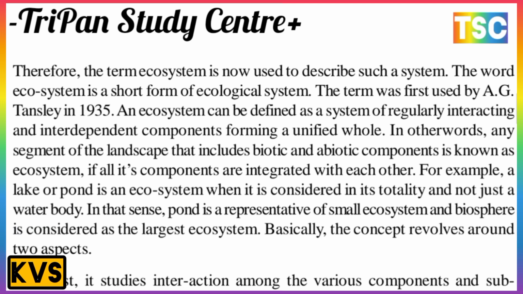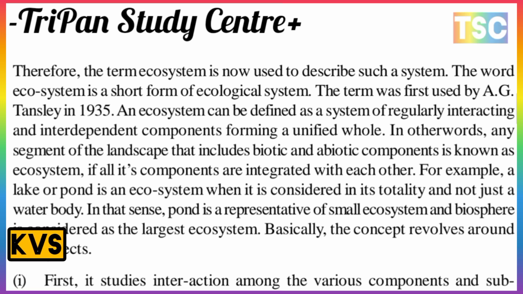What is an ecosystem here? Any segment of the landscape that includes a biotic component is known as an ecosystem if all its components are integrated with each other. For example, a lake or pond is an ecosystem when it is considered in its totality and not just as a water body. A small pond is representative of a small ecosystem, and the biosphere is considered the largest ecosystem.